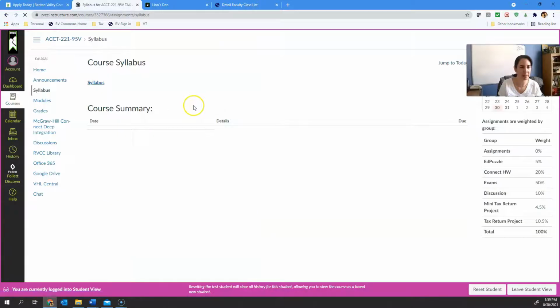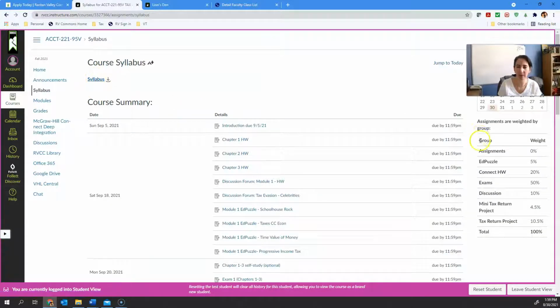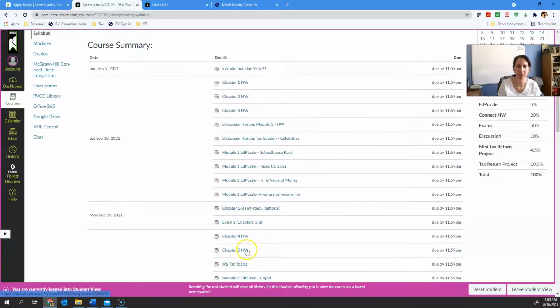If I click on this syllabus tab here, I have another copy of your syllabus there, but I also have in here kind of all of your work broken down by due dates. Okay, so you can look in here and say, oh, look at this, I have all this stuff due on September 18th. That's okay, you've got 3 weeks to do it. No, 3 weeks. You've got 3 weeks to do it. Okay.